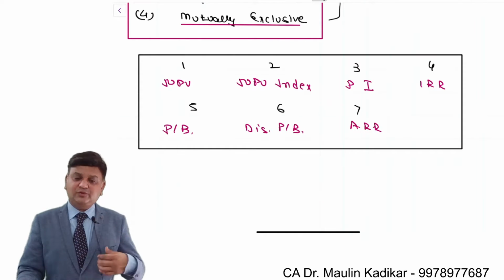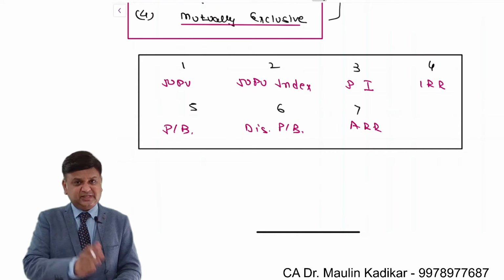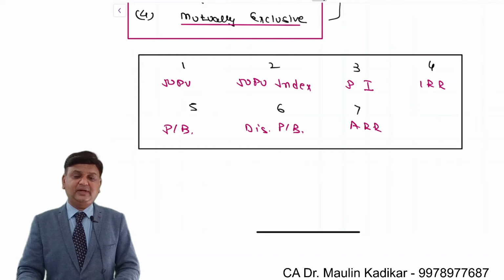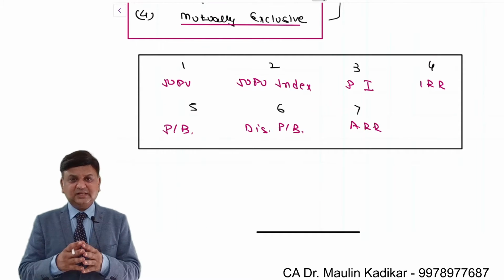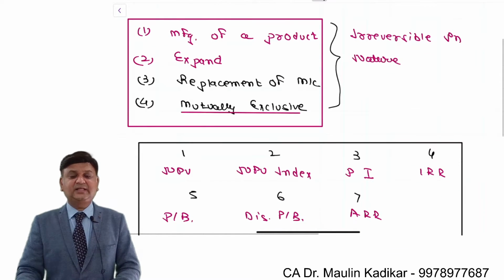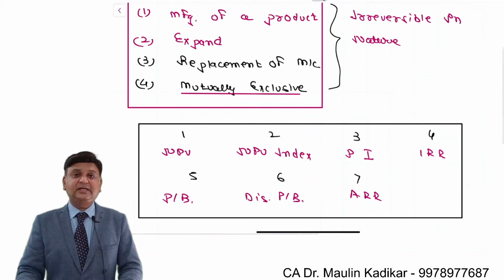There will again be a few situations wherein you have to take a decision with a certain precise method only. If nothing is specified, then which method is required to be applied for decision making, that is also what we are going to discuss in detail. So these are the things that we are going to understand in a very interesting chapter, and at the same time a very important chapter from the examination point of view, called investment decision or capital budgeting.